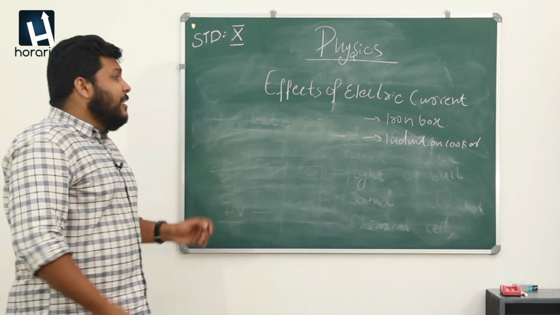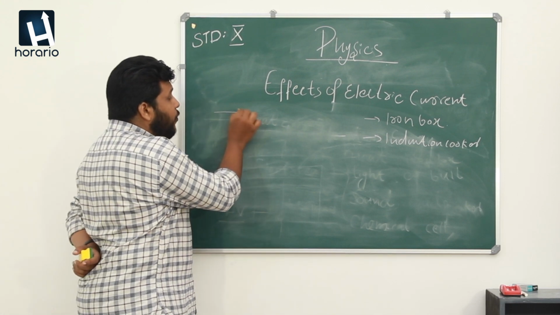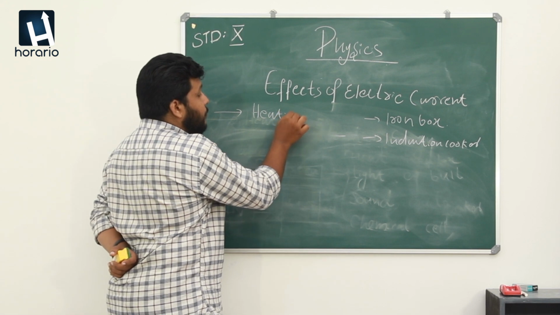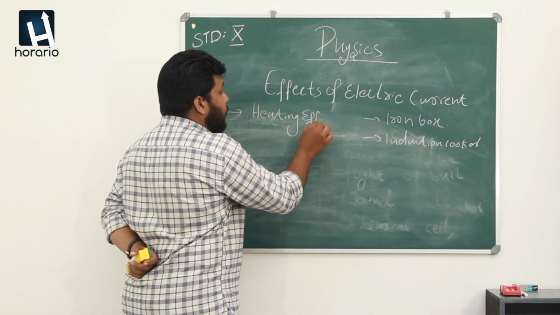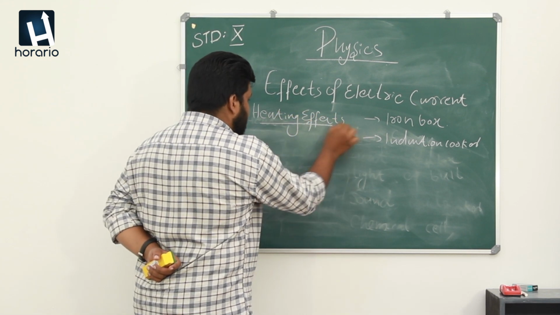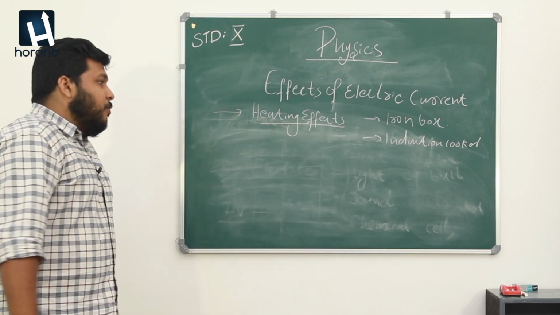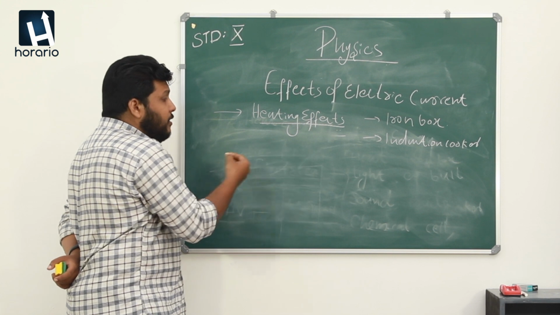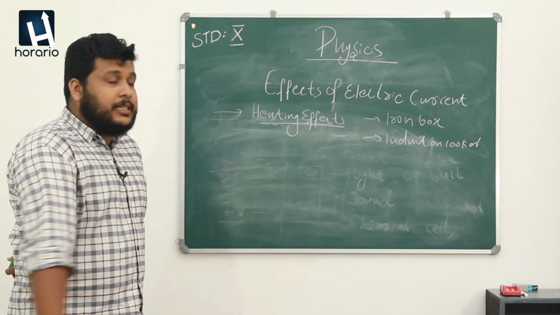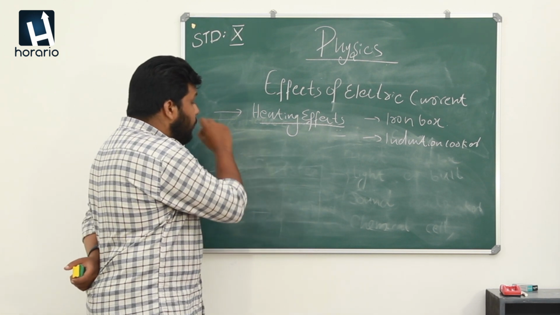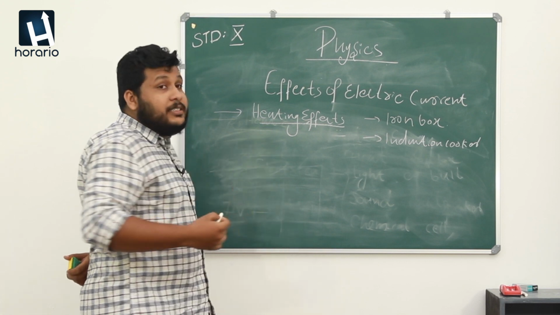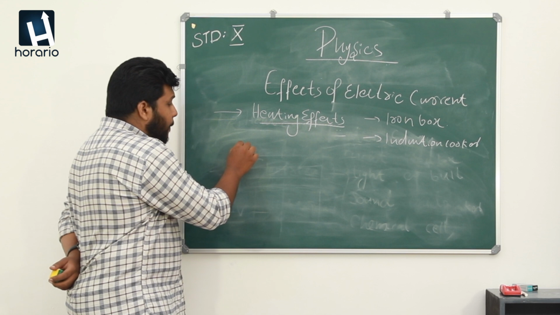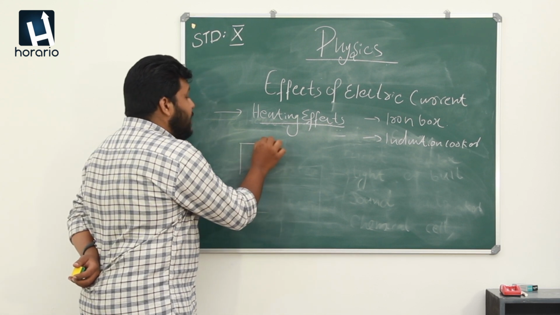So as the next chapter or next portion, we want to discuss the heating effects. We also know that the electrical energy is converted into heat energy. We also said that some time before. So we want to discuss how it's taking place very efficiently. Before we start, we can draw a circuit diagram.